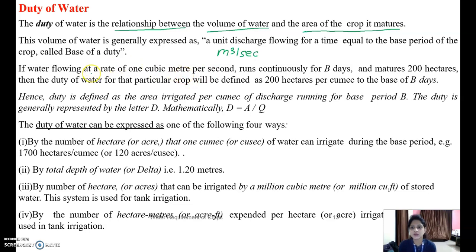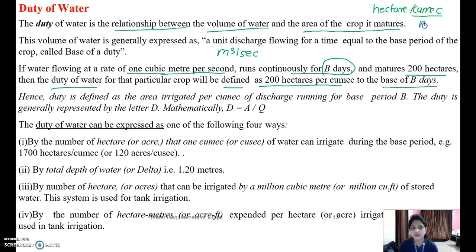Then 1 cubic meter per second is the water which runs continuously for B days, meaning the base period, that matures 200 hectare. The duty of that is defined as 200 hectare per cumec for the base period B, meaning the unit of duty is hectare per cumec.